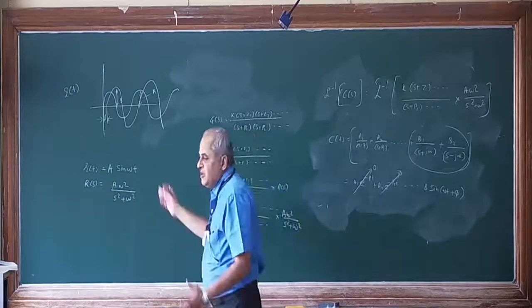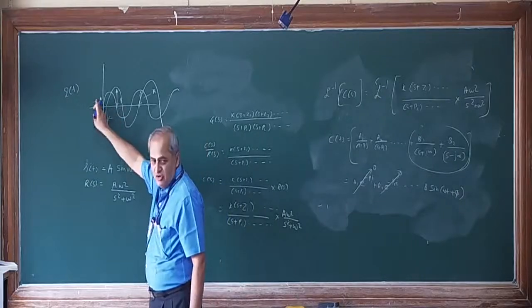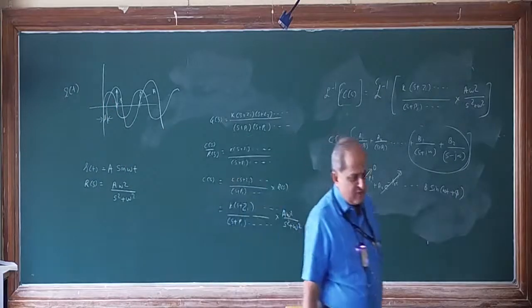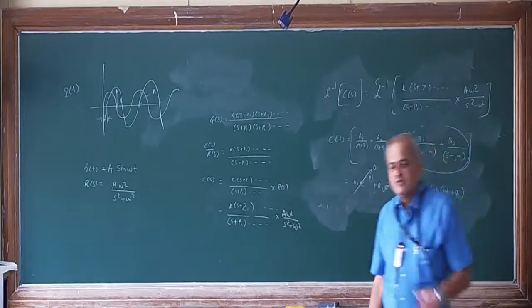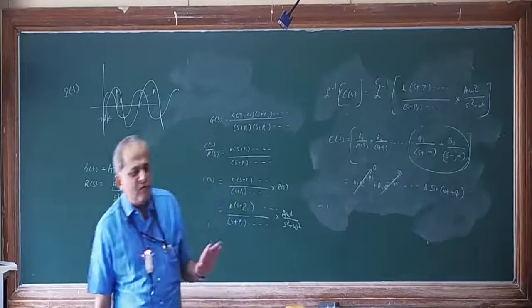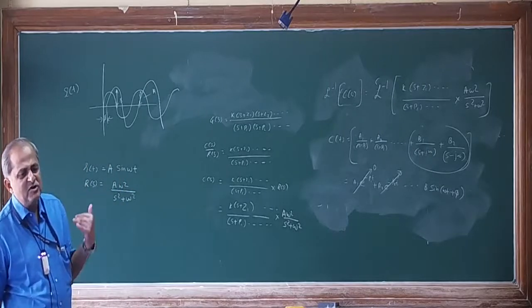Or there may be a phase lead also. That means this phase angle will come on this side, that is, the output will lead the input sometimes. But generally, if the system is stable, there will always be a phase lag. Only for an unstable system, sometimes you will get a negative phase lag, that means phase lead.